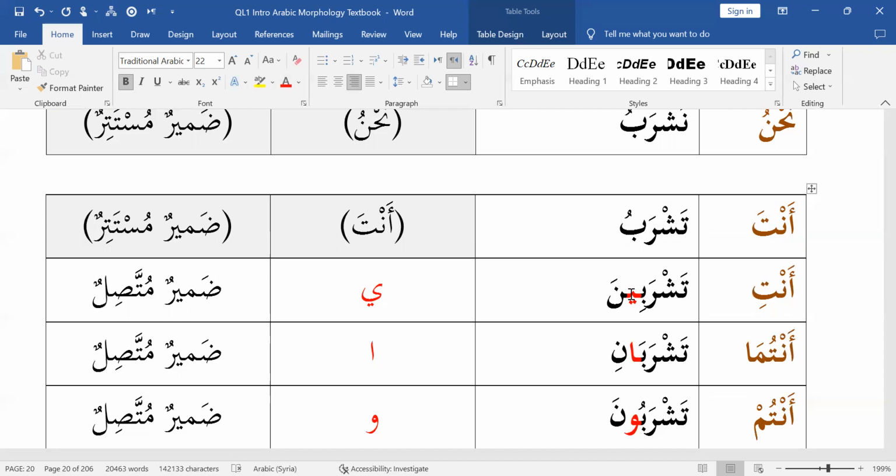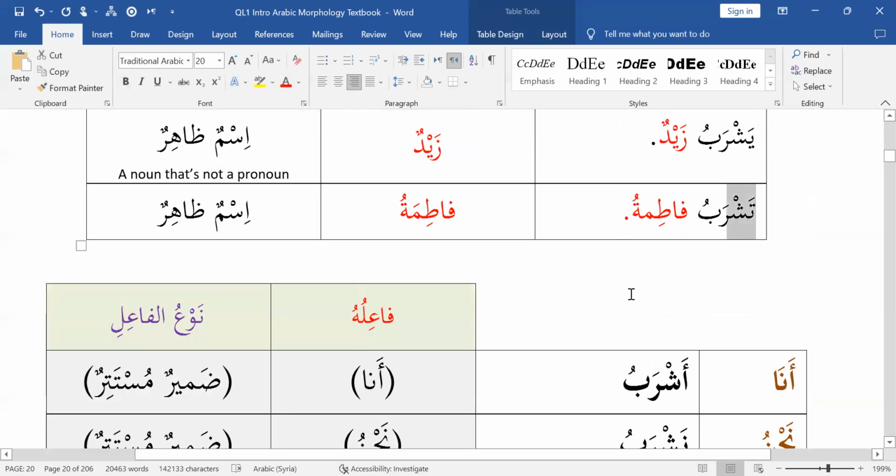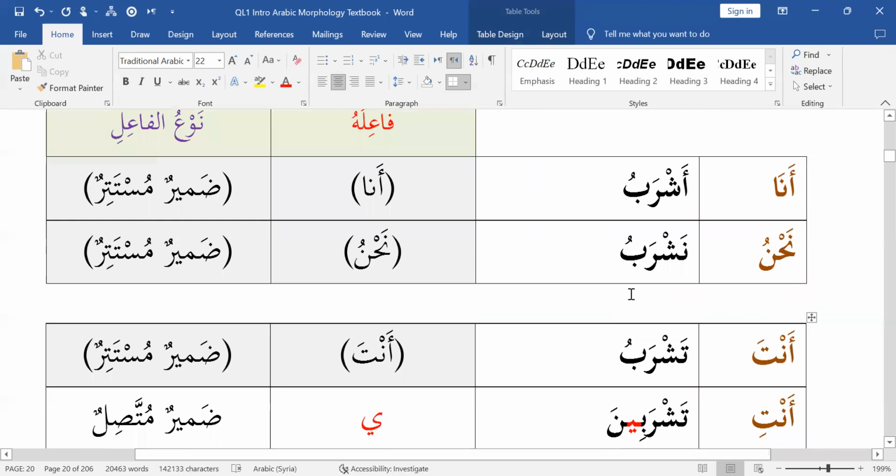If after tashrabu, you see a female name like tashrabu Fatima, then tashrabu is for the feminine. But if there's no female name, maybe there is a story, there's a context. Always there's going to be a context that will help you clarify. It's nearly impossible for you to be confused whether tashrabu means hiya or anta. There's always going to be context in the Quran, hadith, everywhere. Okay.